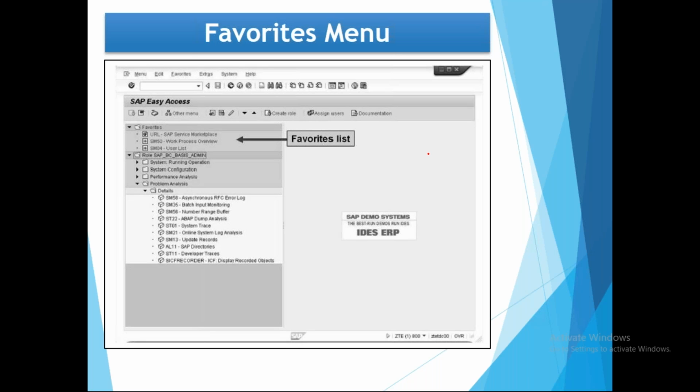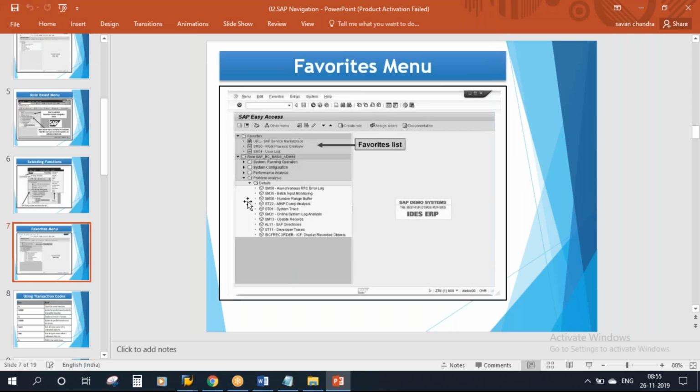So we'll discuss the favorites. Favorites means every day a particular user will execute only certain functions based on his role. It is not possible to execute all the transactions in SAP. So whatever transactions he executes frequently every day, he will add those transactions as favorites, so that when he logs in next time those will appear in the favorites, which will save his time. So I'll show you how to add to the favorites.